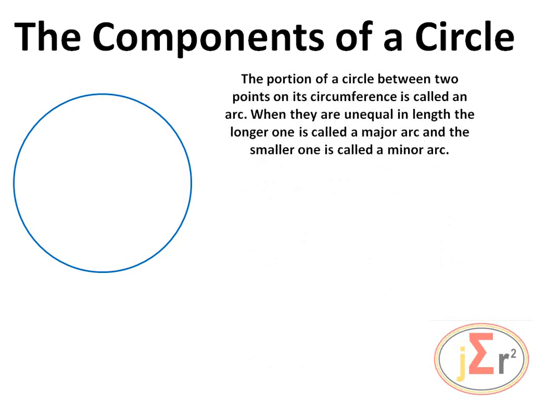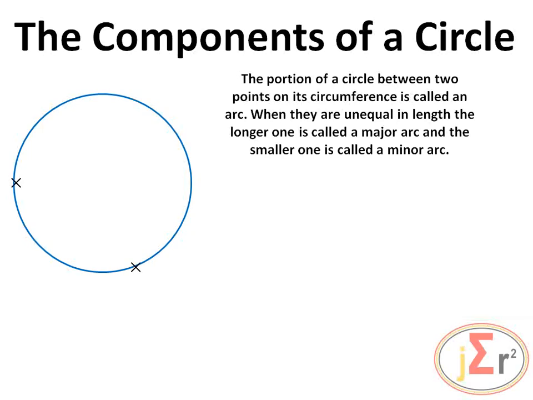The portion of a circle between 2 points and its circumference is called an arc. When they are unequal in length, the longer one is called a major arc, and the smaller one is called a minor arc.